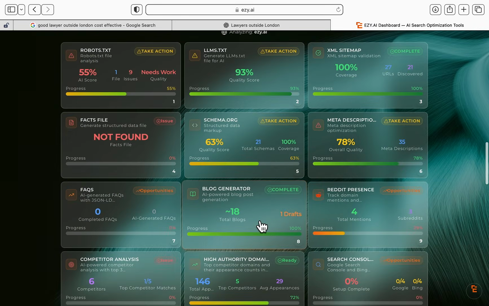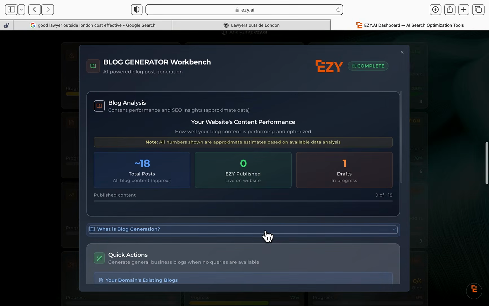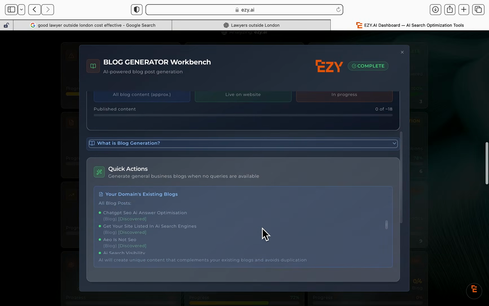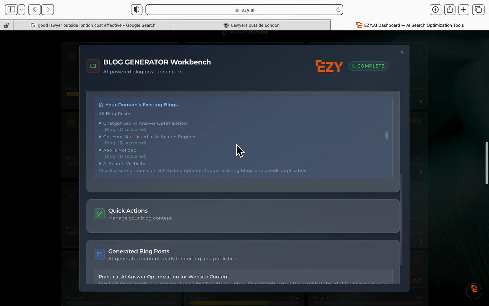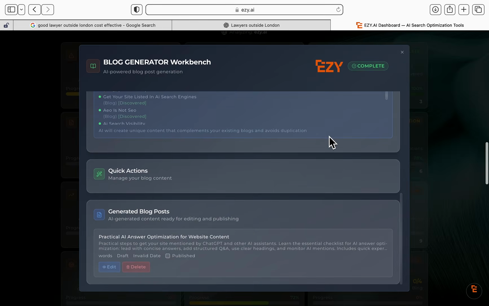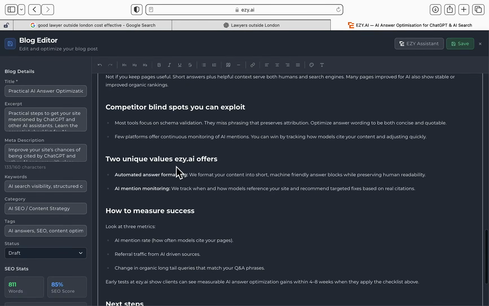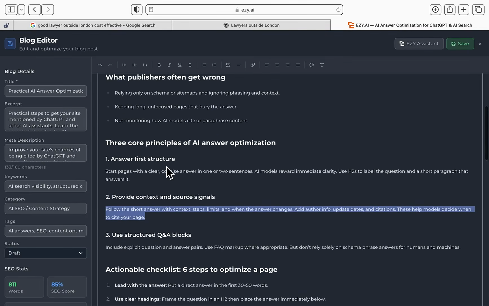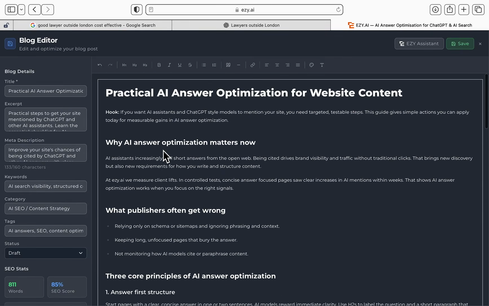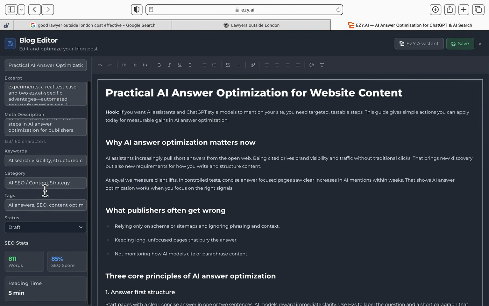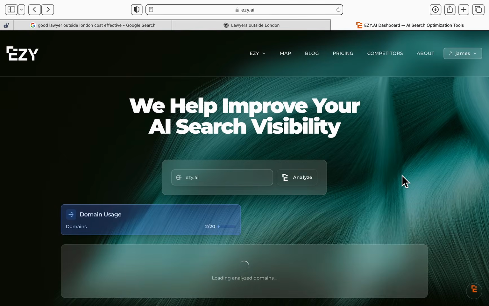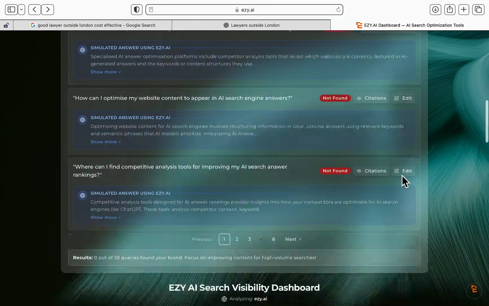The key is that we use a deterministic layer on top of LLMs to make sure that everything we suggest is accurate. We create blogs for you, and we look at your existing sentiment online and what people say about you, and also what your existing website says. Now, as you can see, this doesn't look like AI slop. It's just created with the same sentiment as the rest of your blogs. All of these excerpts, all of these meta descriptions and schema are created with an 80 to 100% SEO score. You can save it or leave it and come back later.